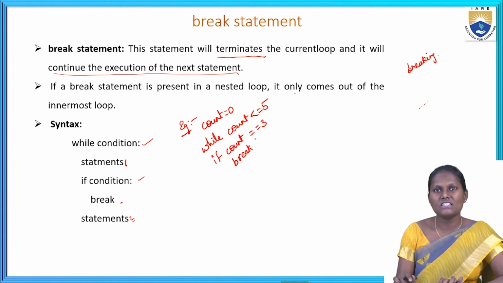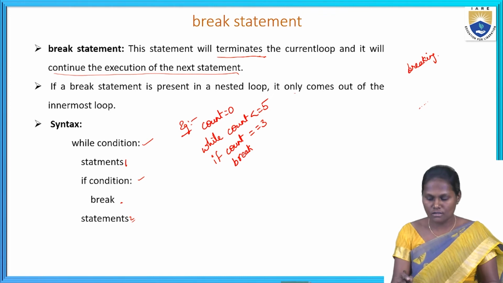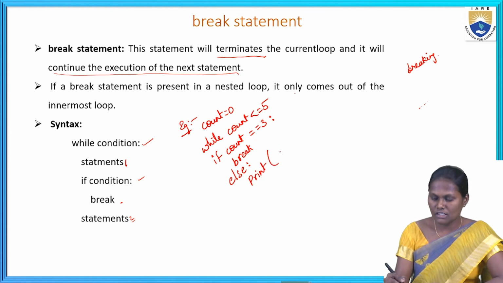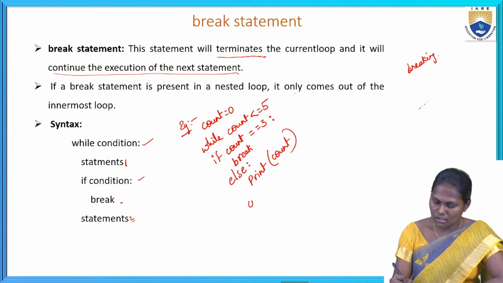Okay. What's the condition we are using here? If my count equals 3, then I will break the condition. Next, else: print count. If it is not equal to 3, then we can go with the count. Then count equals count plus 5.